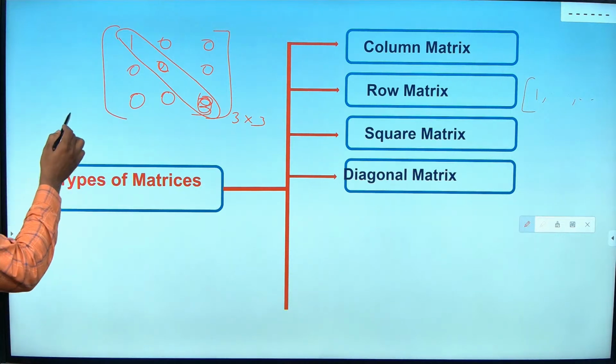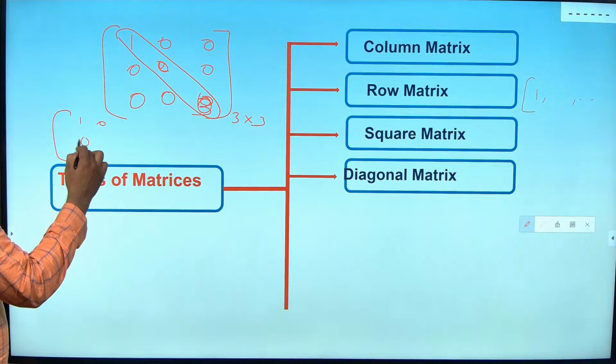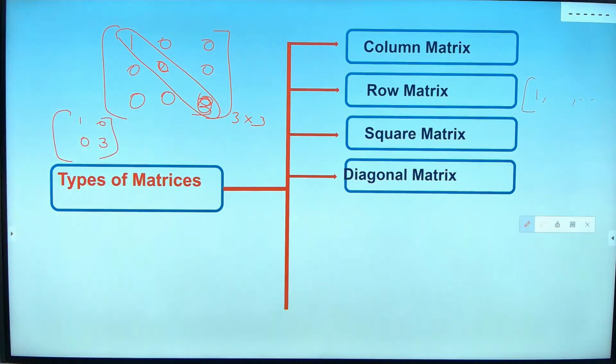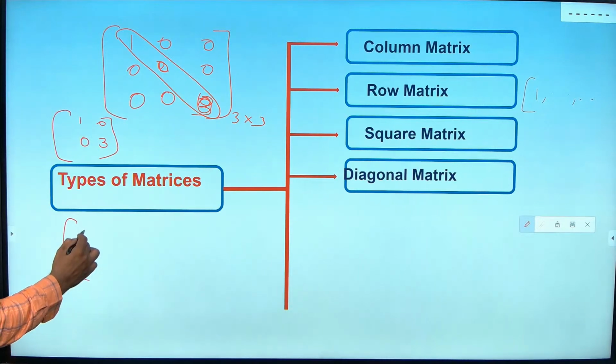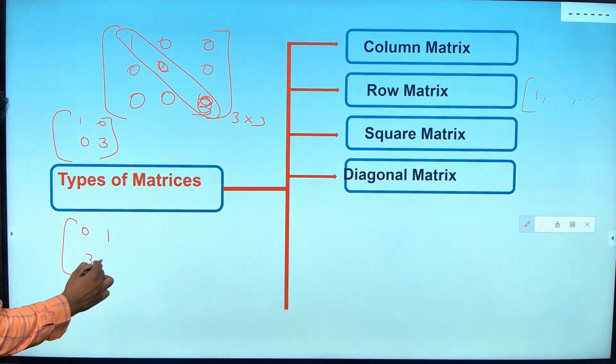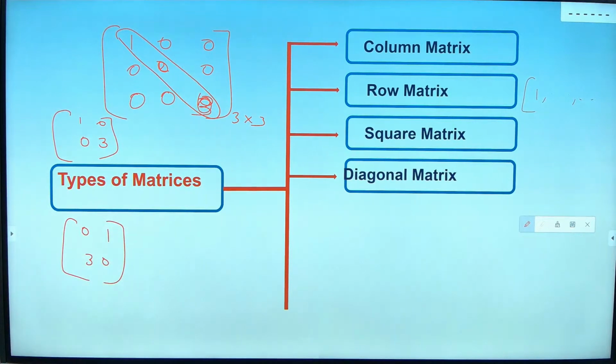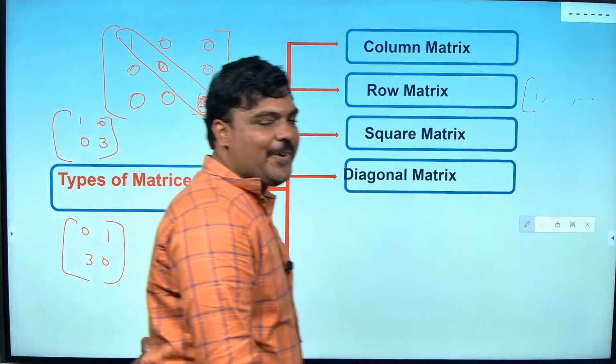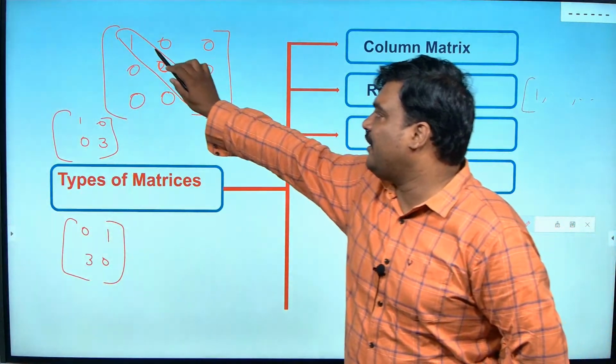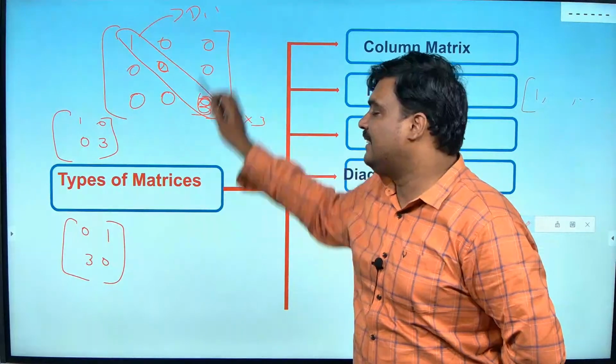Okay, I'll write one thing, whether it is a diagonal matrix or not, you say. Whether this is a diagonal matrix? Yes or no? Doubt, sir. If any one diagonal element is non-zero, it's enough. Always this will be considered as diagonal. This is the anti-diagonal.